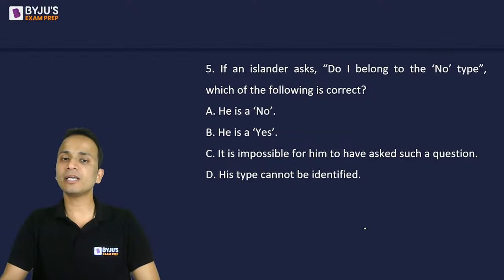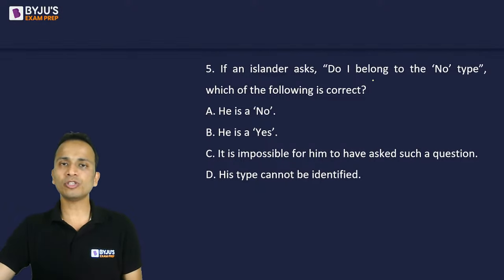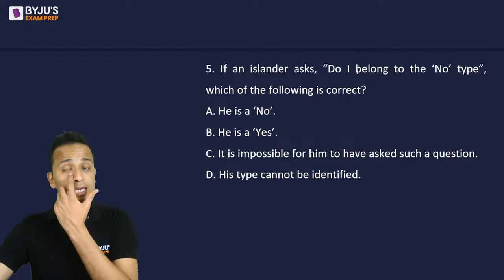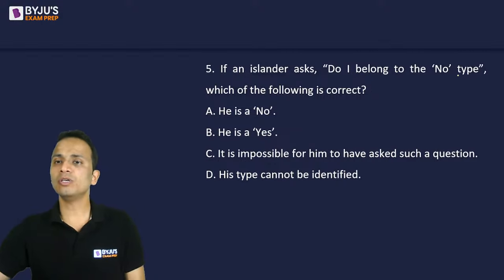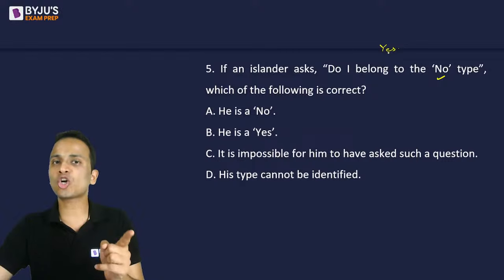Okay, so Sonali says his type cannot be identified. Let's check it out. Now the question that this person has asked, the answer to this question can either be yes or it can be no. Sai says option C will be the answer. Let's check it out. Now the person is asking, do I belong to no type? If the answer to this question is yes, then according to the answer, this person will belong to no type. But since the answer is yes, then the person should belong to yes type. Okay, so there is a contradiction.